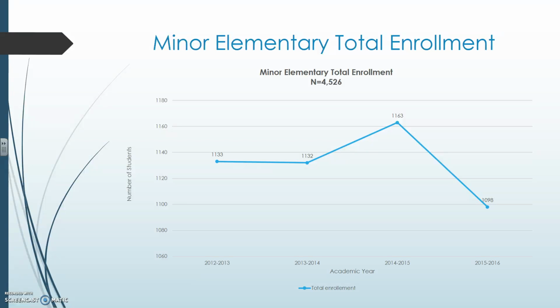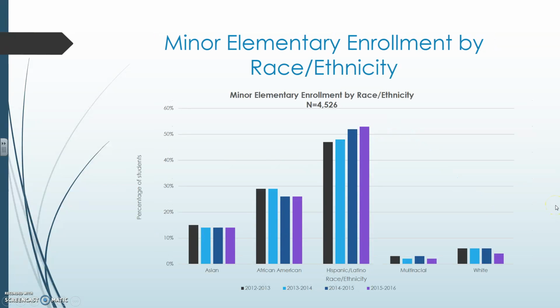Here is our first graph, which includes minor elementary total enrollment over the last few years. It was steady for the 12-13 and 13-14 years. It went up in the 14-15 school year, and it went down again in the 15-16 school year.